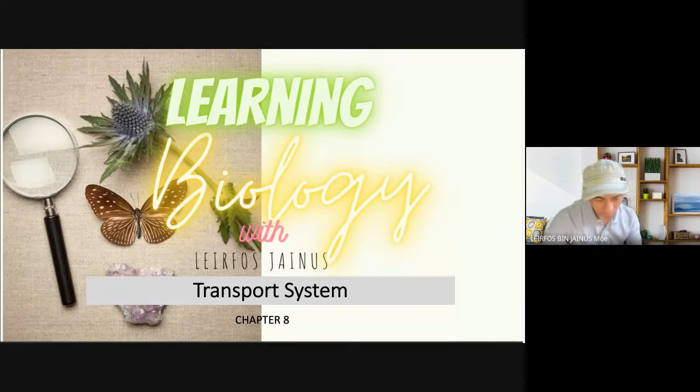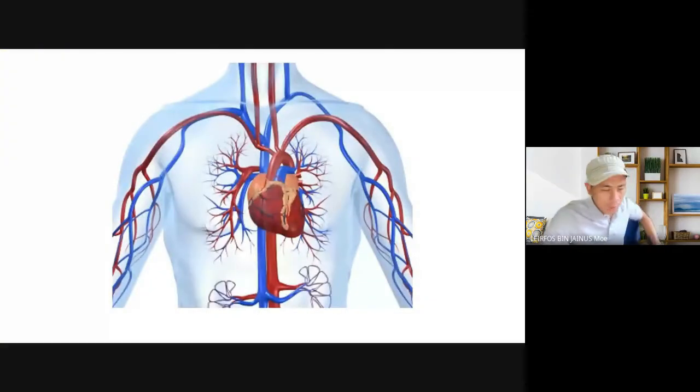For now, we will start with the transport system. So the transport system is about the transport of fluid or blood in our body, or the transport of food, sucrose, or mineral or water in plants.